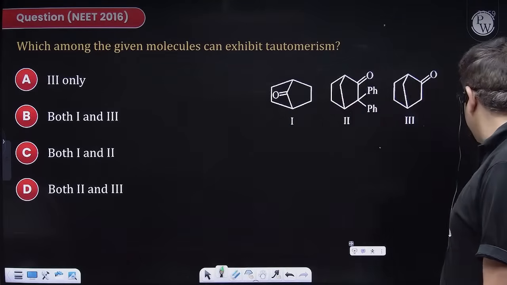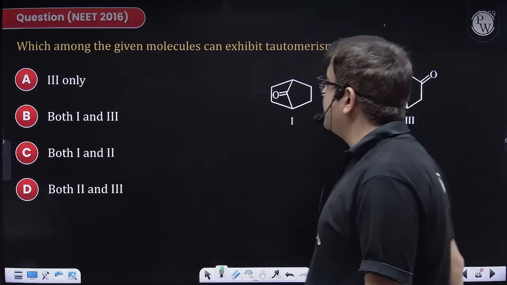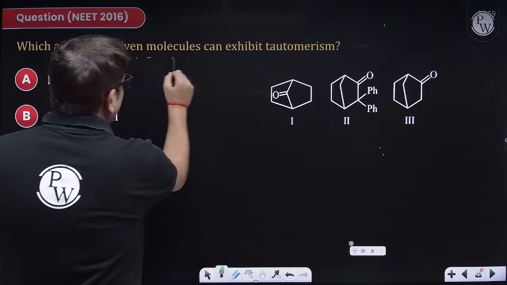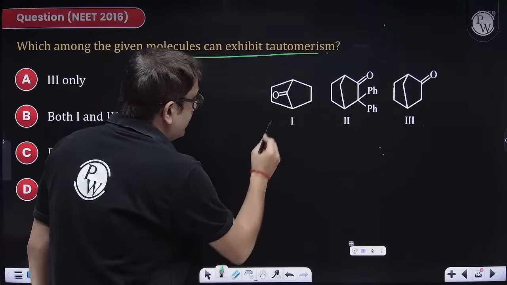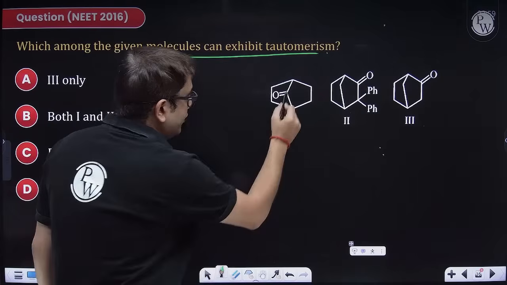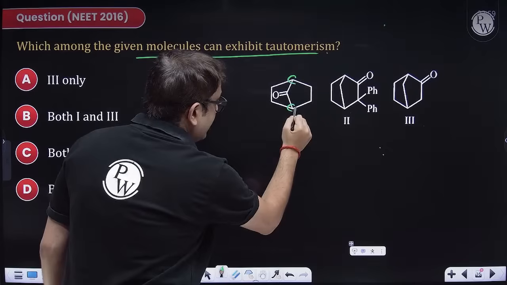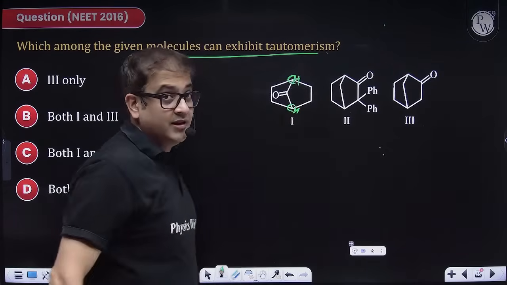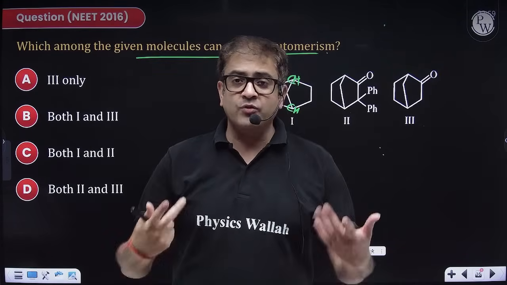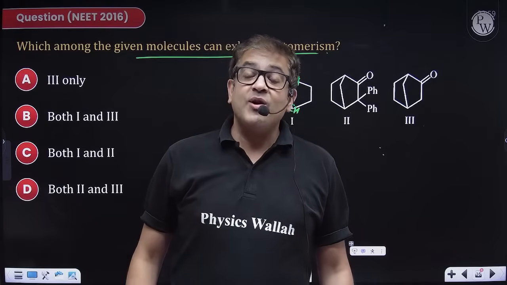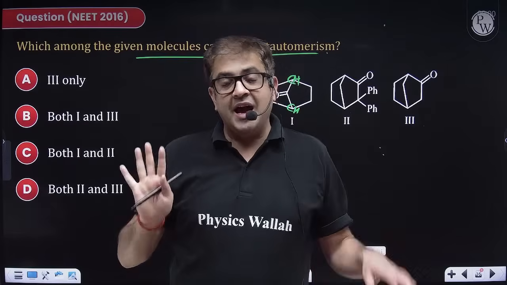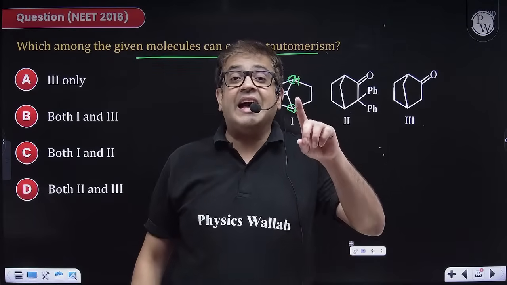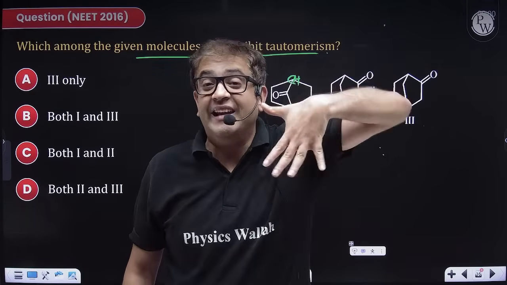Now, the question says, among the given molecule which exhibit tautomerism. So, sir, you have already told us, sir, this is ketonic group. Sir, this is carbon with a hydrogen. This is sp3 hybridized carbon. So we'll move no. Why? Because if you have a bridged carbon, it can have an sp3 hybridized tetrahedral arrangement, but it can't become planar.